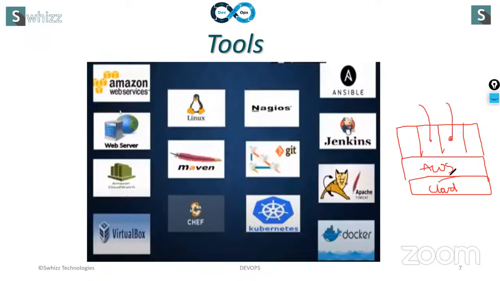The underlying platform is AWS. On top of it, we are going to launch many Linux servers. This is my AWS cloud, and on top of this we launch many Linux operating system servers. In these Linux servers, we are going to install our DevOps tools and then work on them. That's why our underlying platform is AWS, then Linux, and then DevOps.